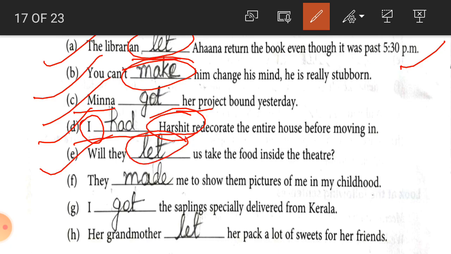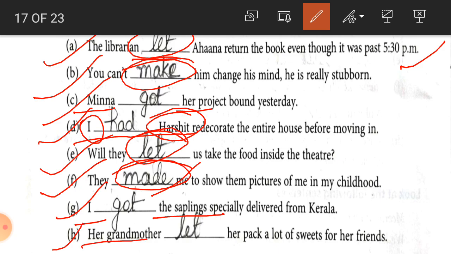So in the sense of permission, let is used. They made me show them pictures of me in my childhood. So again, made means here in the sense of compel or force and persuade; the word made is used. I got the sapling specially delivered from Kerala. So student, here there is a relationship between I and the sapling.